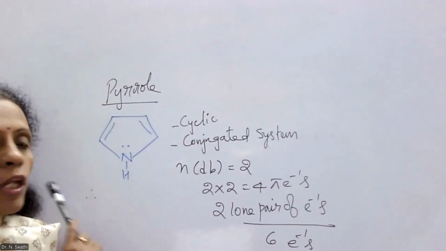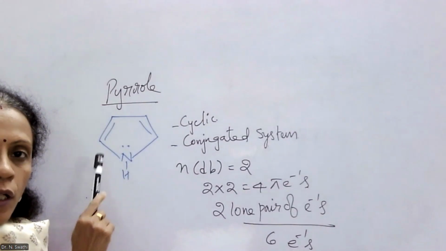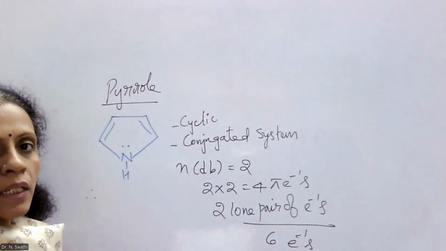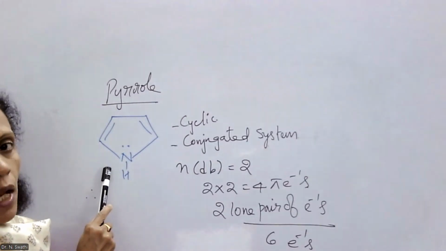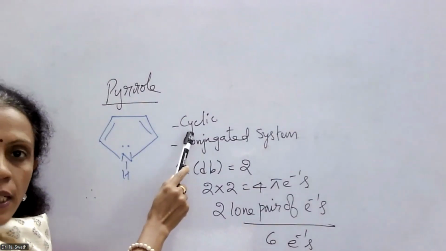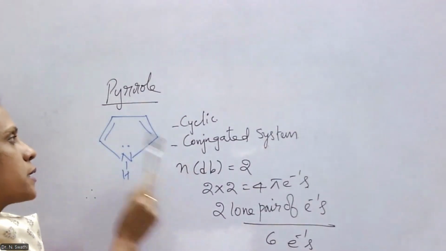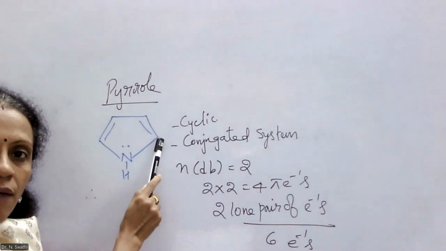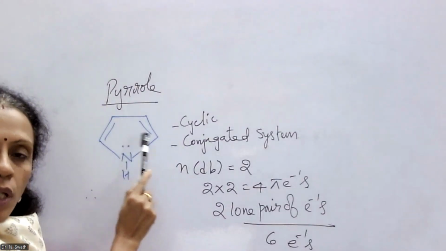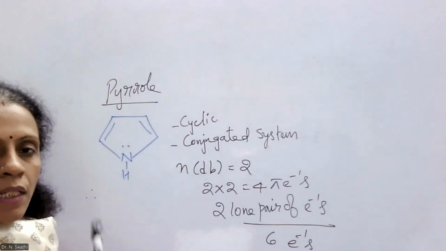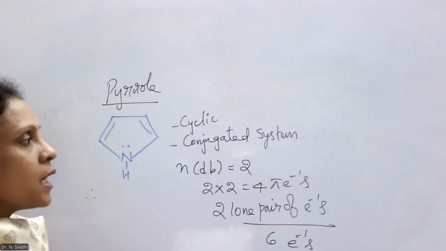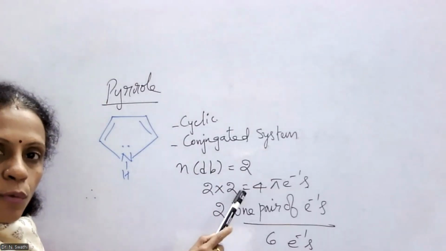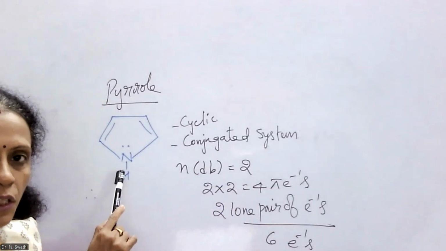In case of pyrrole, this is the structure of pyrrole. Pyrrole is a 5-membered heterocyclic ring system having nitrogen as heteroatom. This molecule is also cyclic and has a conjugated system. You can see here pyrrole has 2 double bonds. These 2 double bonds are in conjugation with each other, that means they are present at alternate positions. So overall, 2 twos are 4 pi electrons present in the structure of pyrrole.